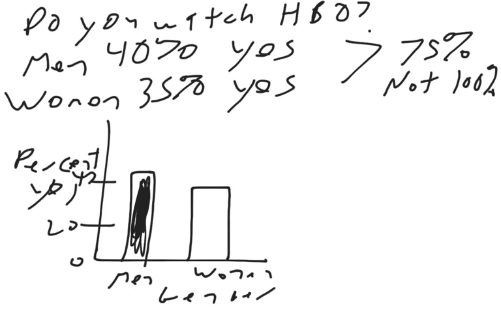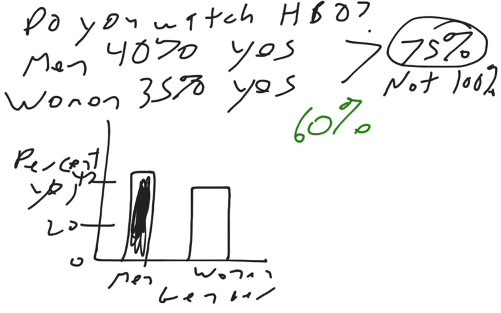But that's okay because the question wasn't saying this percentage of the people who watch HBO. It was 40% of the men who watch HBO, and 35% of the women. It's saying when we surveyed them, 40% of the men in the entire population said, "Yep, I watch it," and 35% said yes. So it's okay that these two numbers didn't add up to a total, because basically what this is saying is that when we surveyed, 60% of men said no, and of the people we surveyed, 65% of women said no.